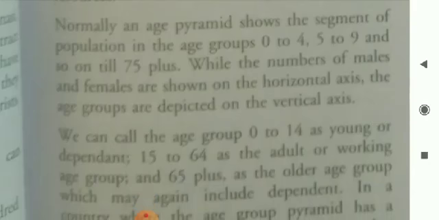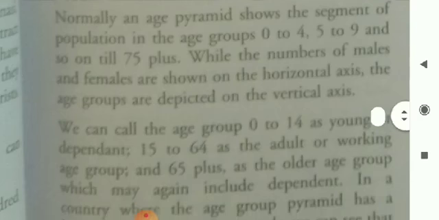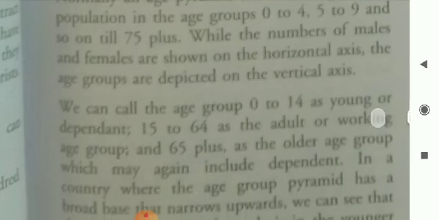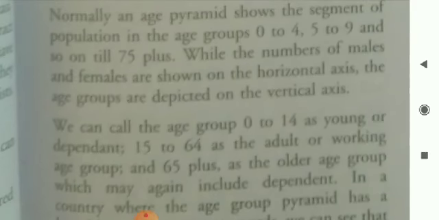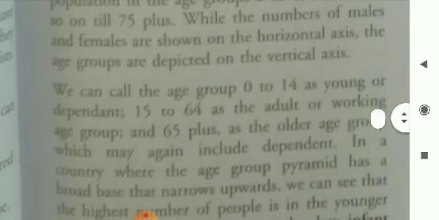Normally, an age pyramid shows the segment of population in the age groups 0 to 4, 5 to 9 and so on till 75 plus.